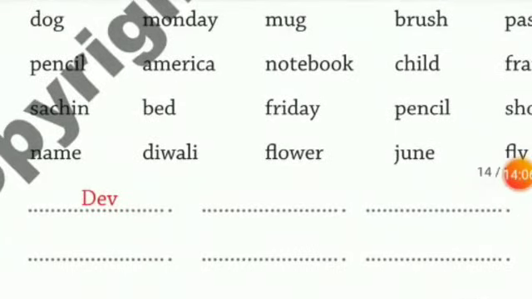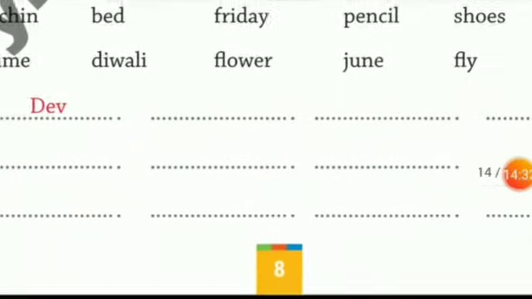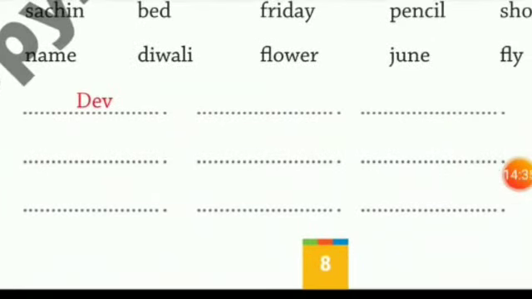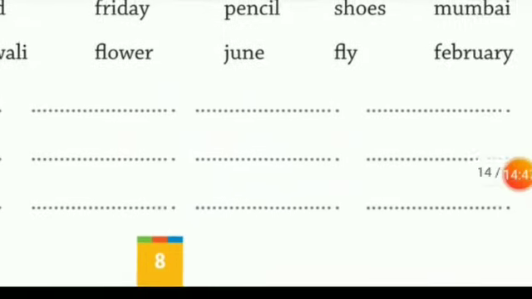Then we move to the third one, pencil, book, child, France and chair. Here France is a country, so it is a proper noun. Then we move to the next one, Sachin, bed, Friday, pencil, shoes and Mumbai. So here we have three proper nouns, Sachin, Friday and Mumbai. Then the last is name, Diwali, flower, June, February. So again we have three nouns here which are proper nouns, that is Diwali, June and February.